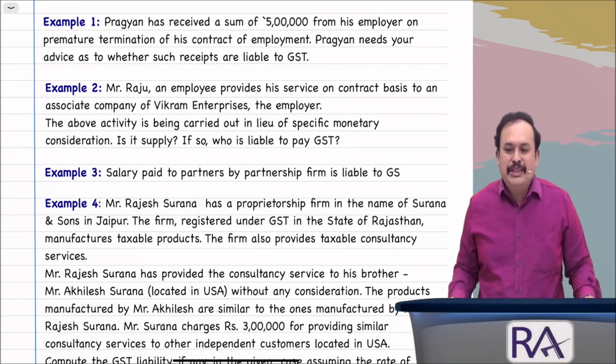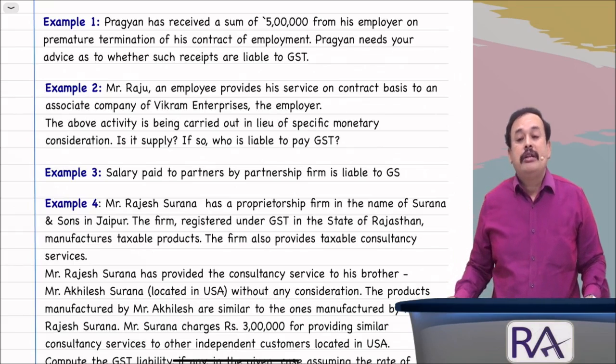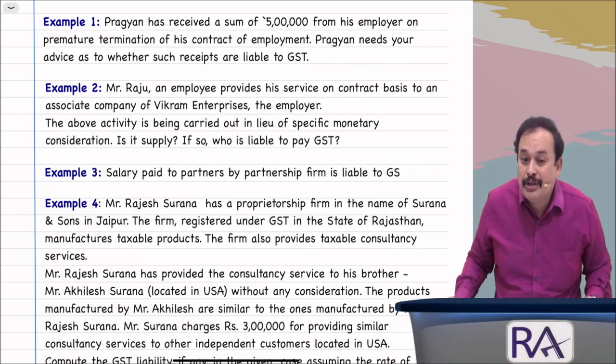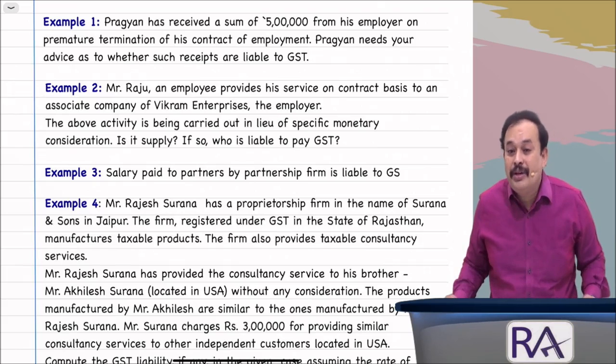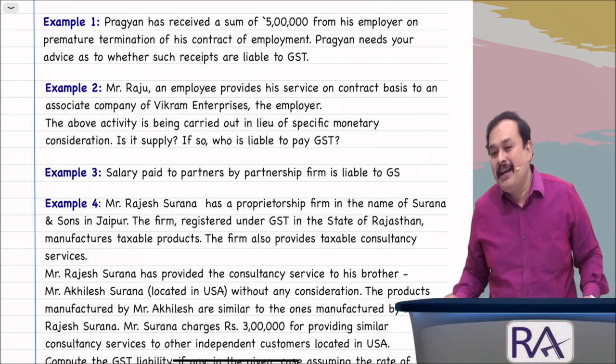Tell me, my dear accountants, this particular VRS compensation is taxable under the Income Tax Act under which head? Income from head salary. It is in the course of employment under section 15 of the Income Tax Act 1961. Therefore, it is not in the course of other than employment.